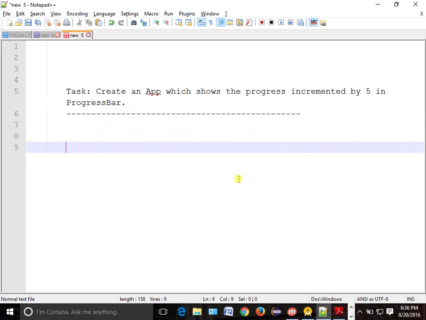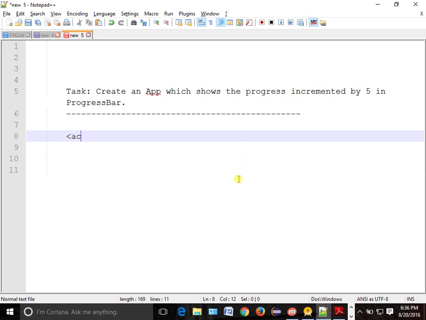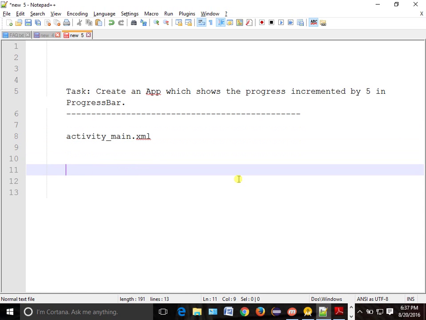So how will you start? Tell me. How will you start? Always we start from our UI, with XML. So we will go to our XML, activity_main.xml. And what to do?